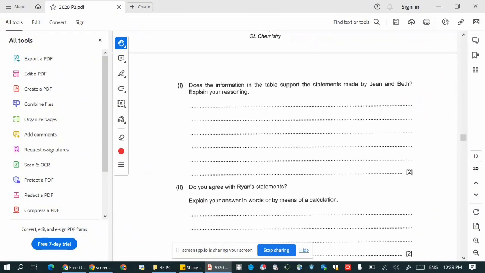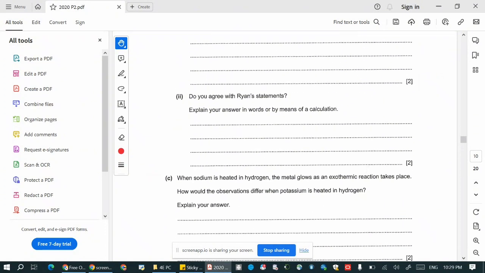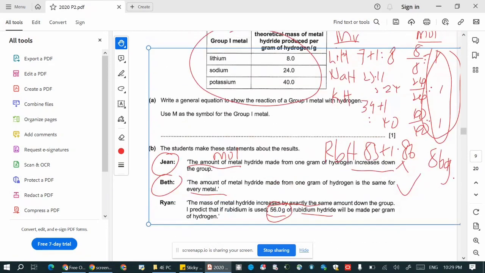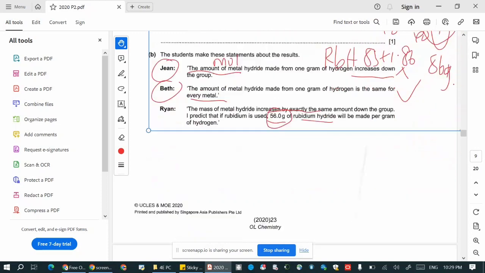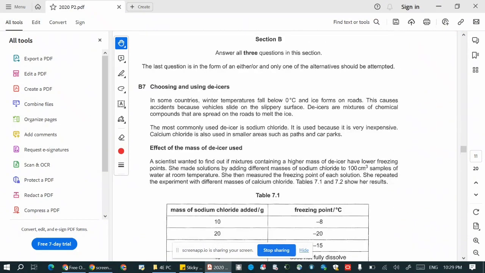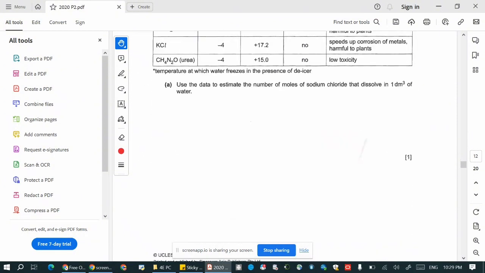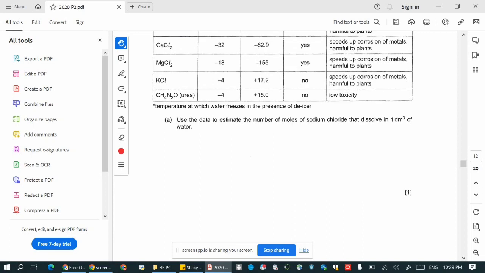Does the information support the statements made by Jean and Beth? And do you agree with Ryan's statement? Explain your answer. Okay, let's look at 7A. 7A is about de-icer. Use the data to estimate the number of moles of sodium chloride that dissolve in 1 dm cube of